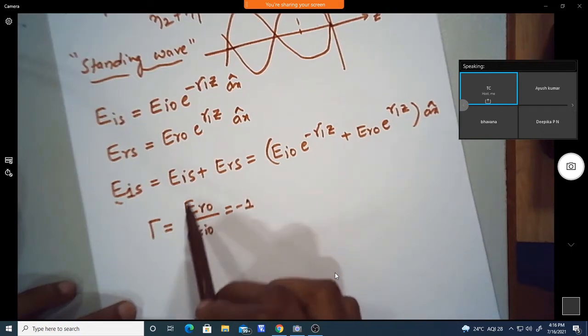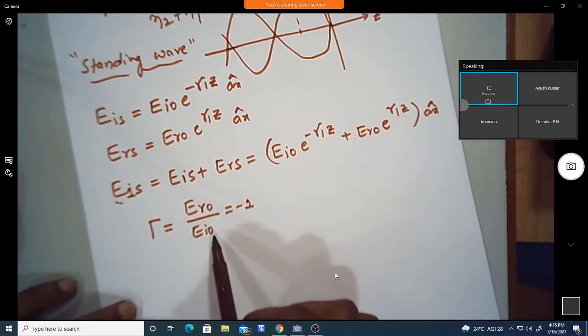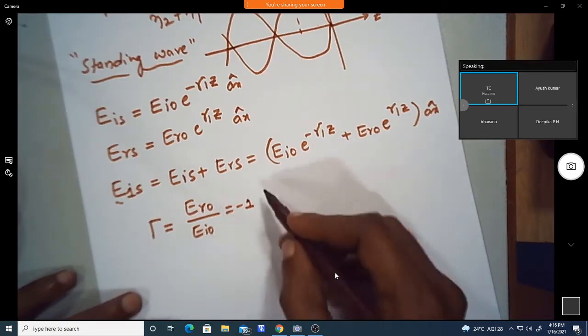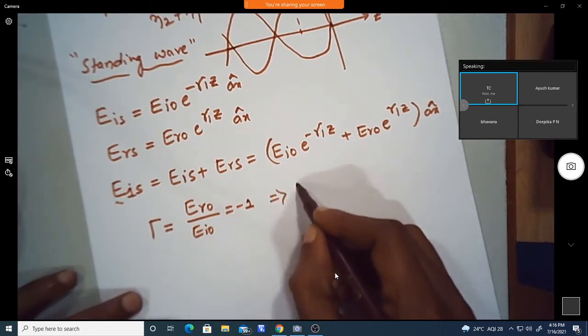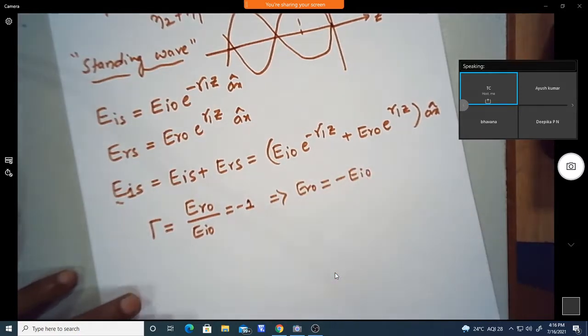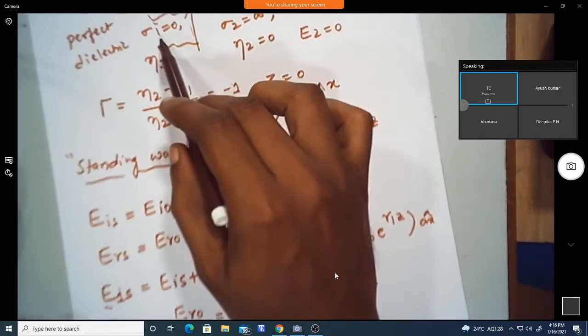So the magnitude, ER naught by EI naught, is equal to minus 1. What it implies is that the reflected signal is equal to minus of the incident signal.